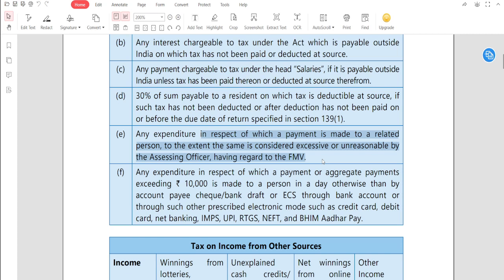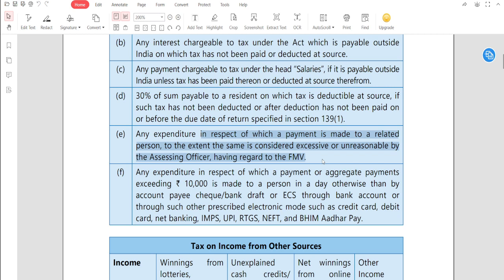Any expenditure in respect of which a payment is made to a related party. There we studied any payment; here it is any expenditure in respect of which a payment is made to the related person. Then any excess payment will be disallowed by the assessing officer.